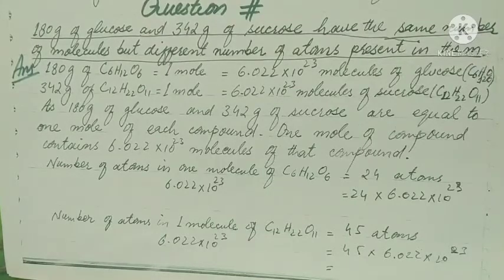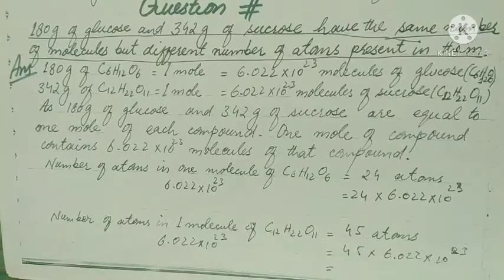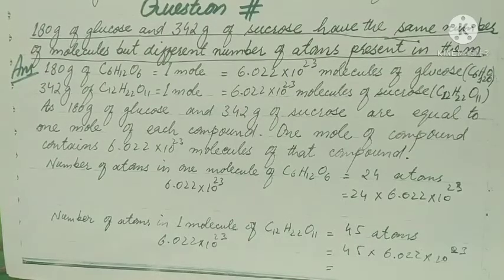Number of atoms in 1 molecule of glucose are 24. So 1 mole contains 24 into 6.022 10 to the power 23 atoms, while number of atoms in 1 molecule of sucrose are 45 atoms. So 1 mole will contain 45 into 6.022 10 to the power 23 atoms of sucrose. Now when we multiply Avogadro's number with 24 in case of glucose and with 45 in case of sucrose, the number of atoms are different.